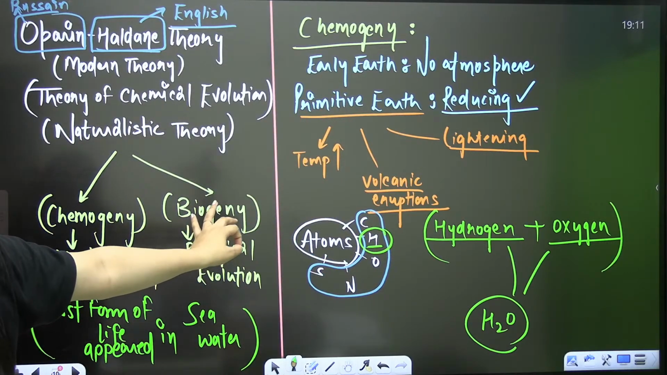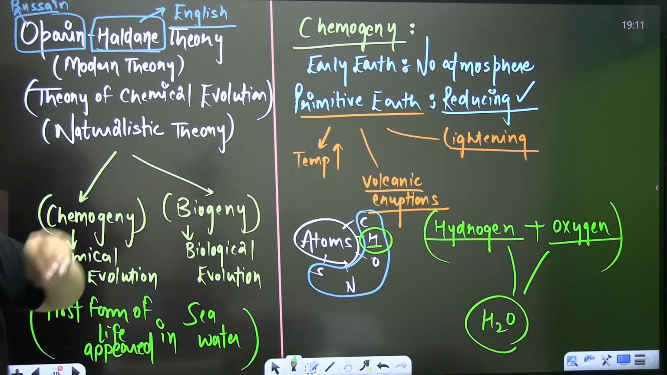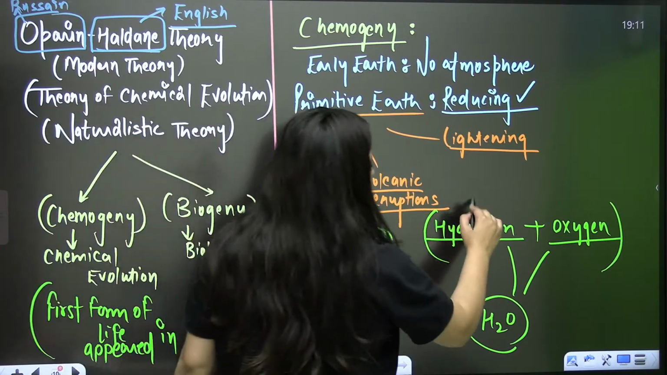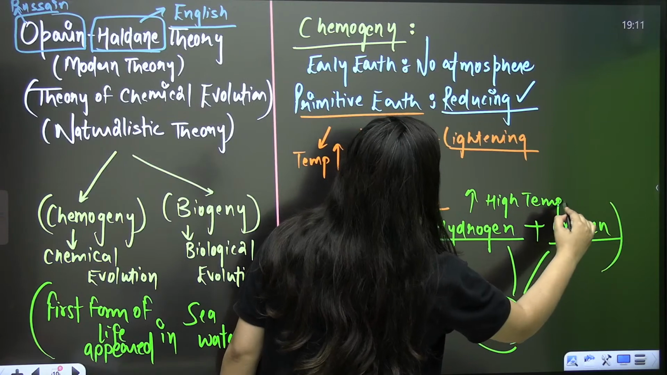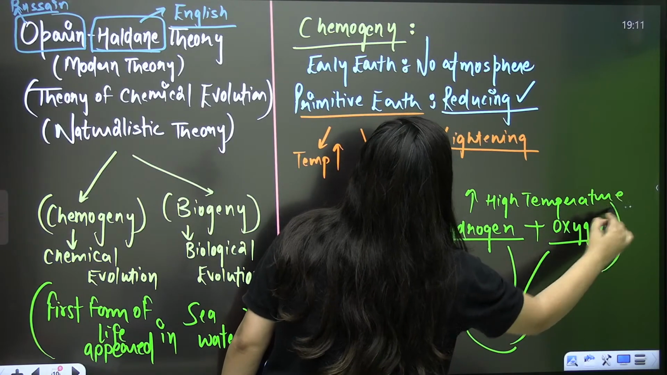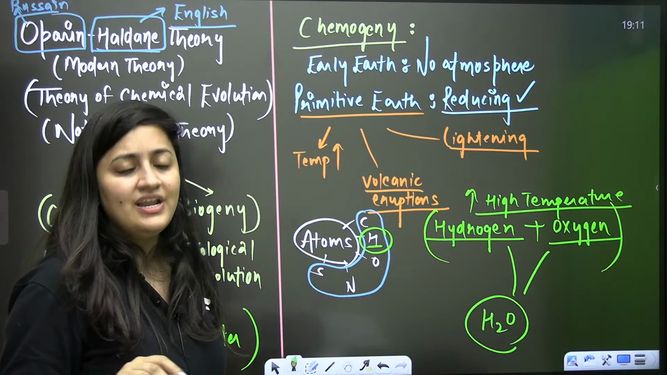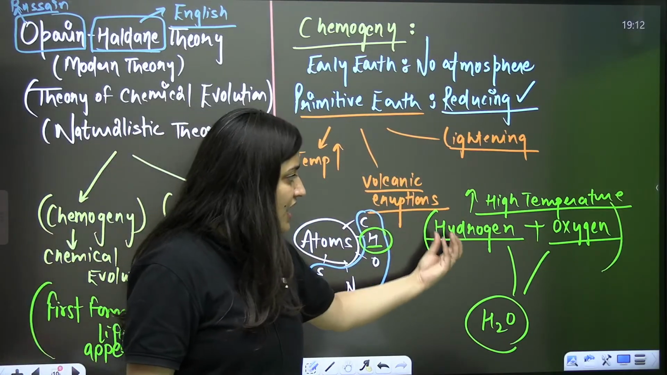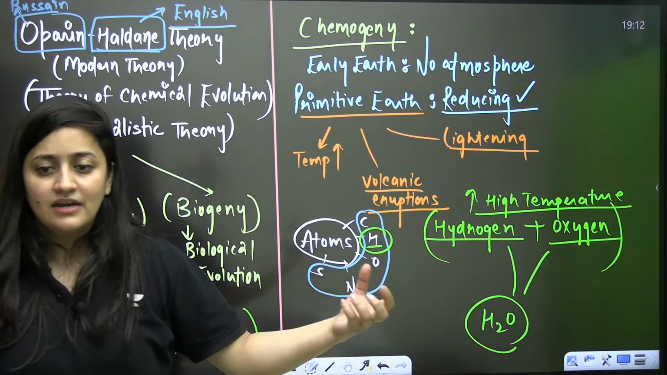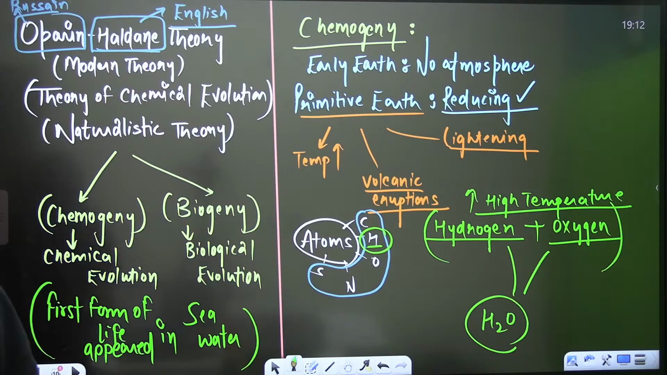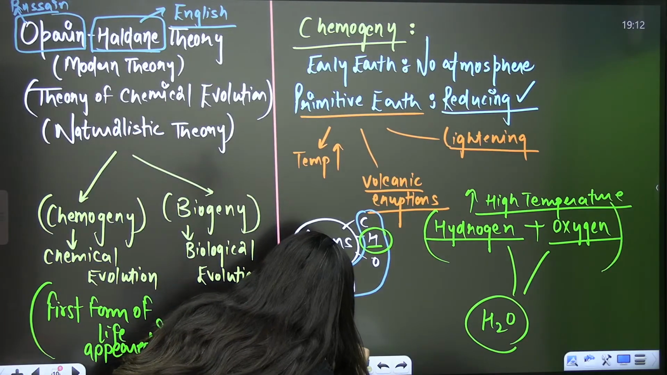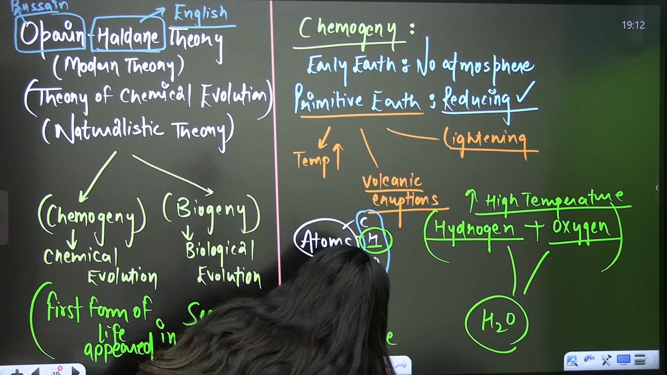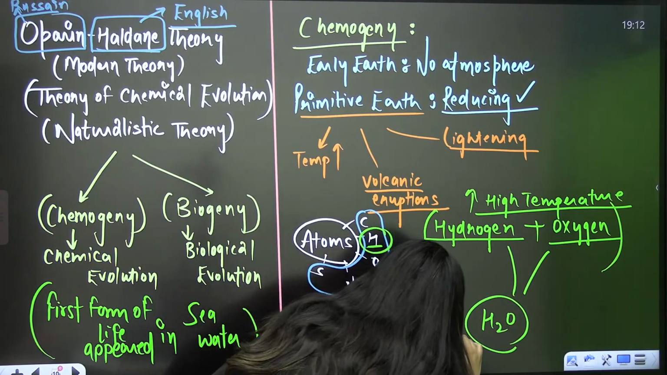Am I right or wrong? Because of that high temperature and because of that source of energy, hydrogen and oxygen were reacting, and we were getting water at that point of time. So no free oxygen was left, and no free oxygen means no oxidizing condition, so it means the atmosphere was reducing.